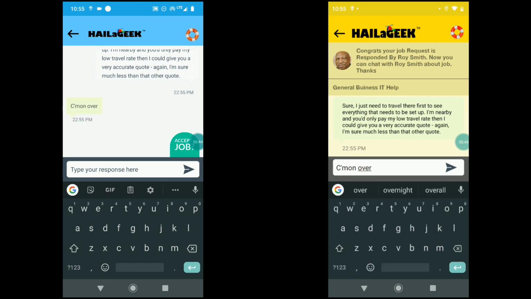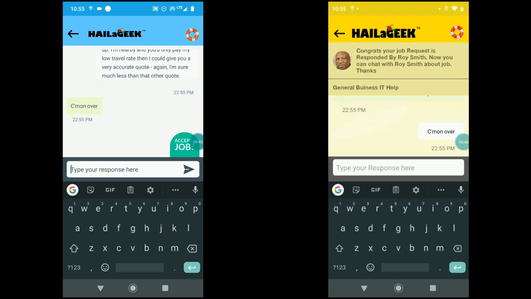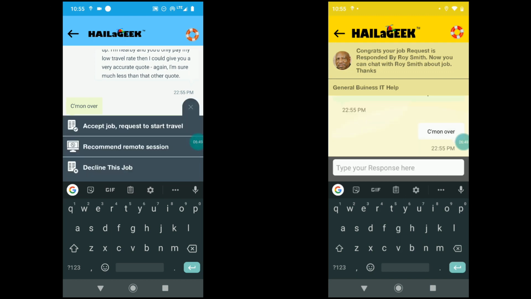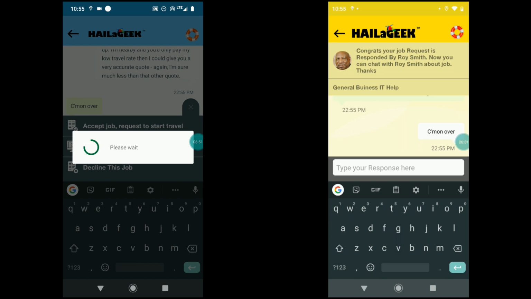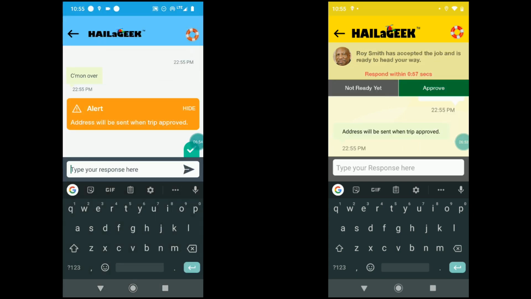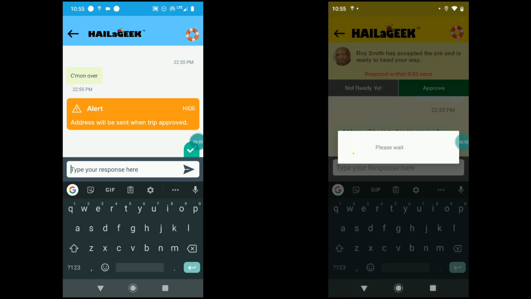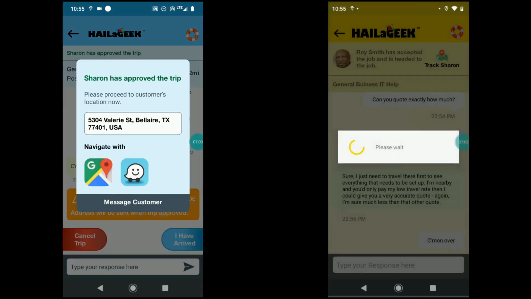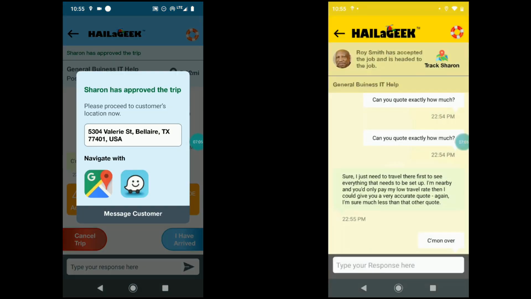Now the geek's going to make this official. They're going to click accept the job request to start travel. The customer is going to get this official request to approve for the geek to start their travel. So they're going to click approve. Now the geek gets a pop-up letting them know that the customer has approved the trip. They see the exact address where they're going to be going, and they have a couple of navigation options. They can navigate over there with Google Maps or Waze.